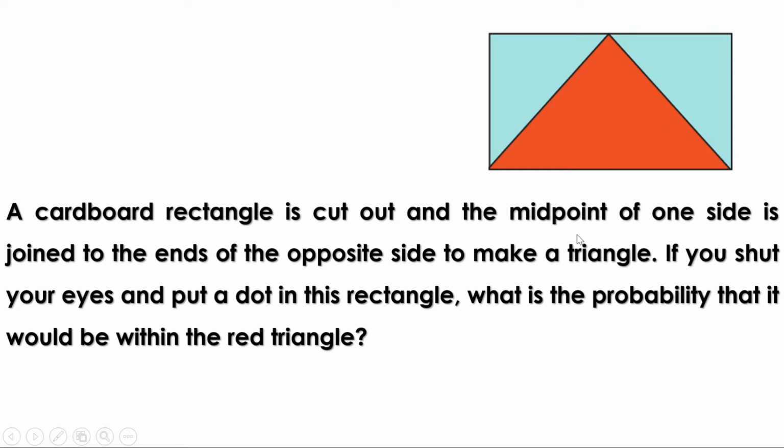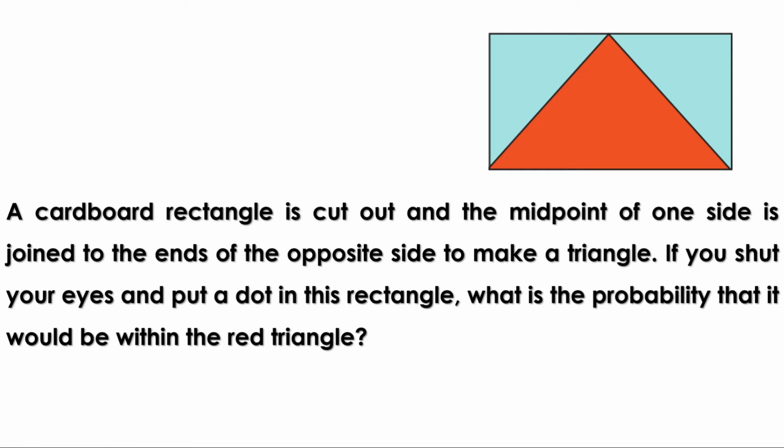In the previous problem, the circle was divided into 8 parts and all the parts were equal. So we found the probability of getting yellow part by dividing number of yellow parts by total number of parts. Here, the rectangle is divided into 3 parts. Are they equal?